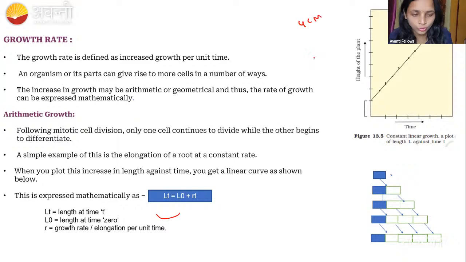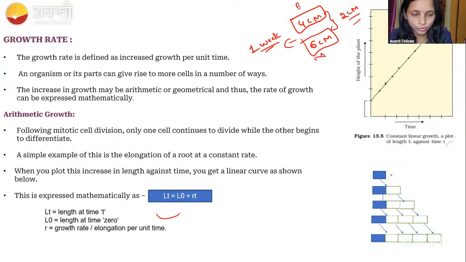After I'm coming from the vacation, it is 6 centimeter. How much time I took is 1 week. Okay, 1 week I took. So here what I'm doing, I am comparing the plant growth. Now the plant growth is increased to 2 centimeter, right? Before it is and after it is.